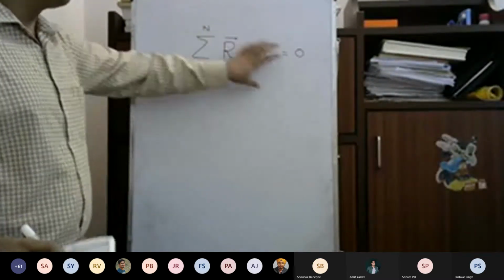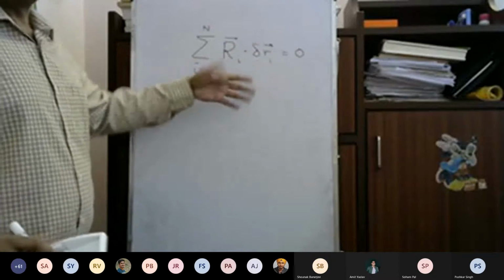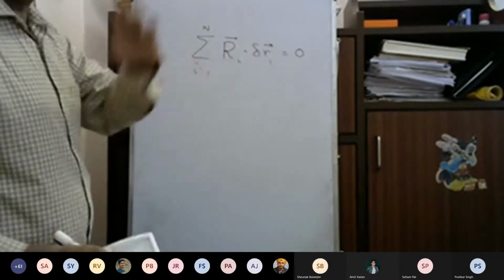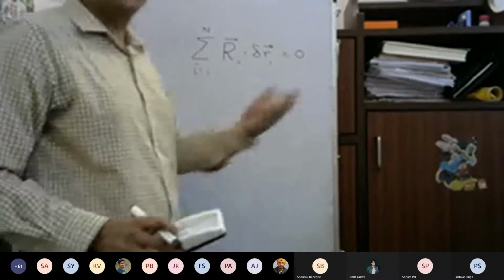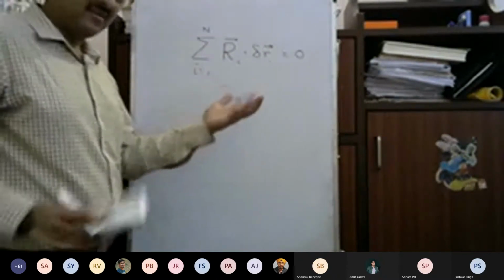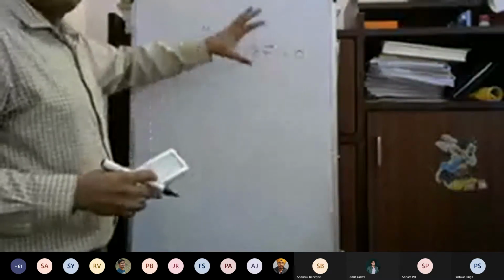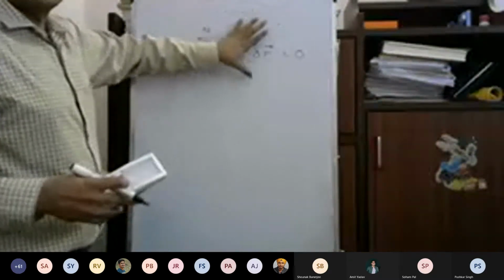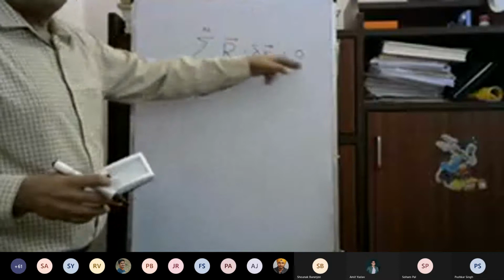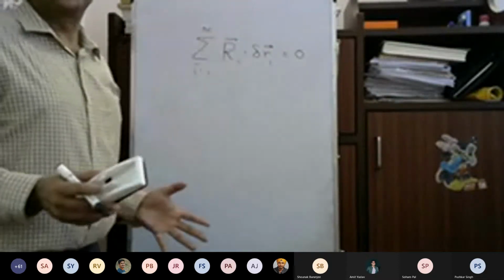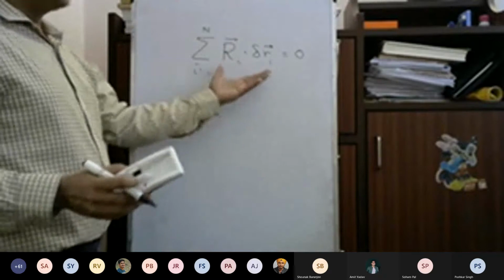Instead of taking a single particle, I can take any number of particles, or any number of rigid bodies. With rigid bodies there will be some problem, because a moment may appear; a reaction constraint couple can happen, so for that there will be some change. But if you consider point masses, then this is the principle of virtual work. The total virtual work done by all the reaction forces will be 0.